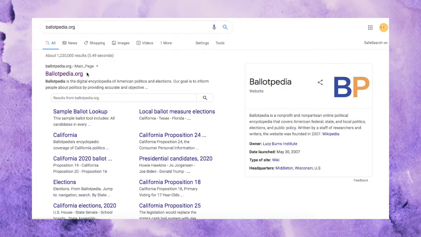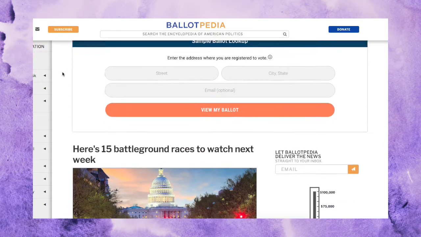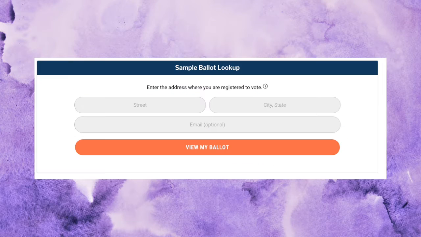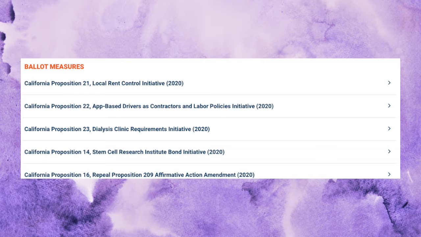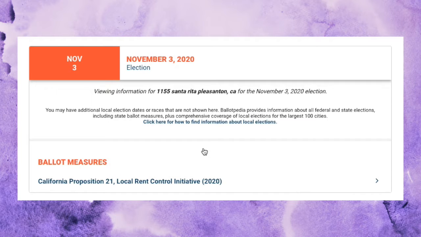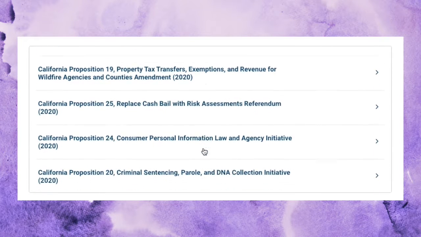One amazing source of information on candidates, propositions, and more is ballotpedia.org. On this website, you can learn about your specific ballot, gather information on the different propositions and candidates, and learn of new ways that you can find information about local elections. To see a sample, just enter your street address and city and hit View My Ballot. Let's check out how some Amador students are researching the candidates, measures, and propositions on their ballot.